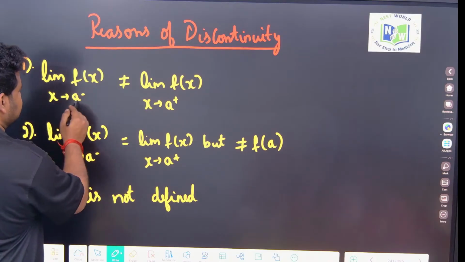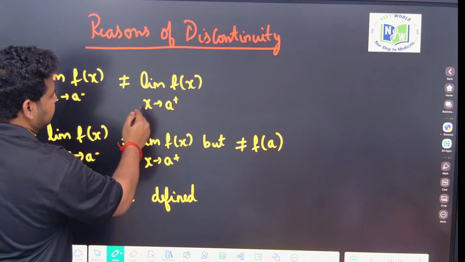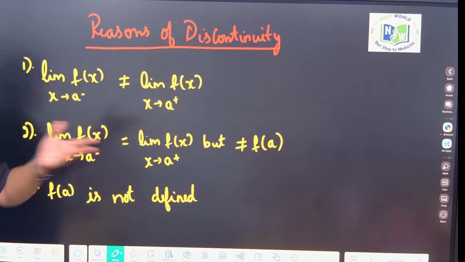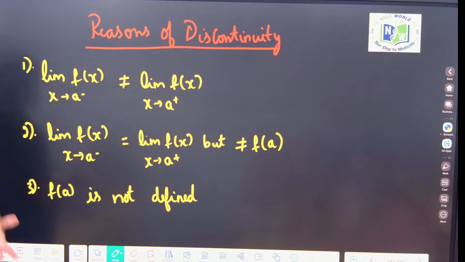Limit f of x as x tends to a minus is not equal to limit f of x as x tends to a plus. Then if the limit does not exist, there is definitely no point in talking about continuity. First there should be a limit, then you will talk about a continuous function. If there is no limit, no point of talking about continuity.